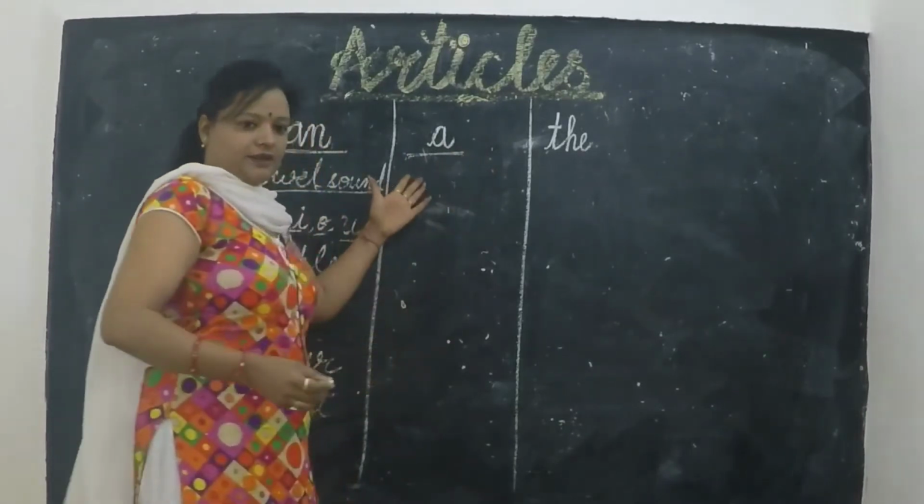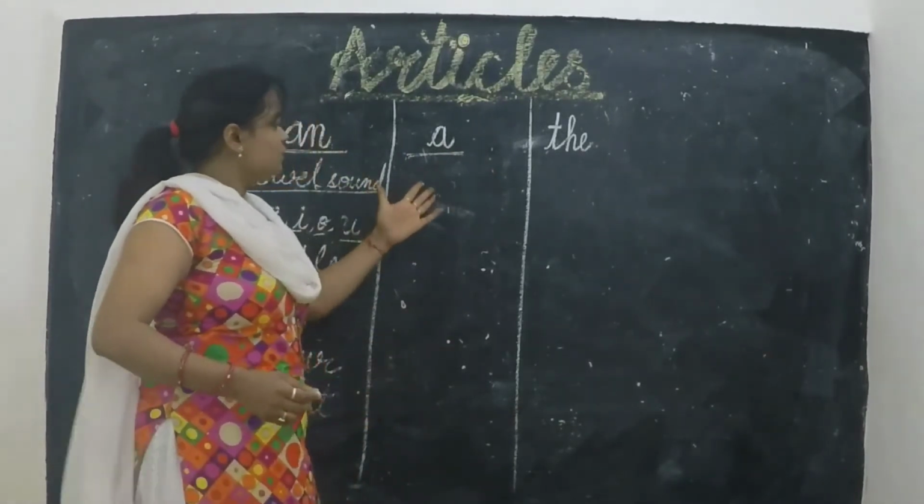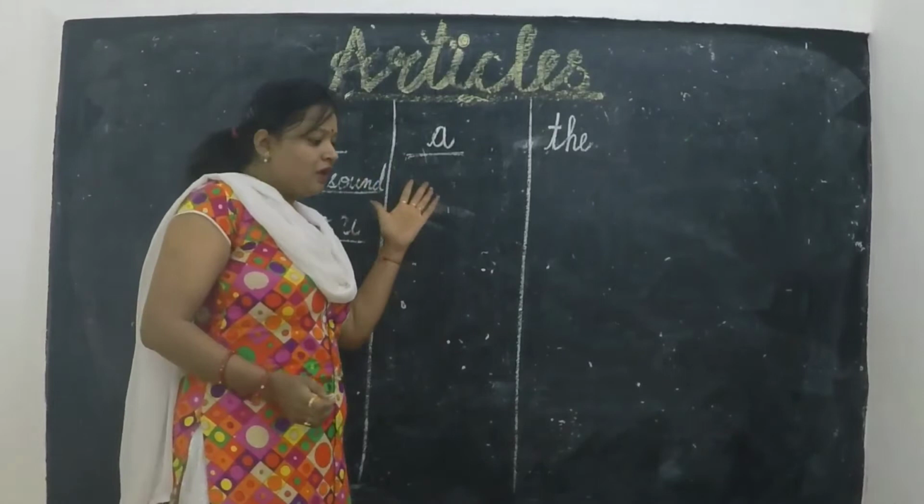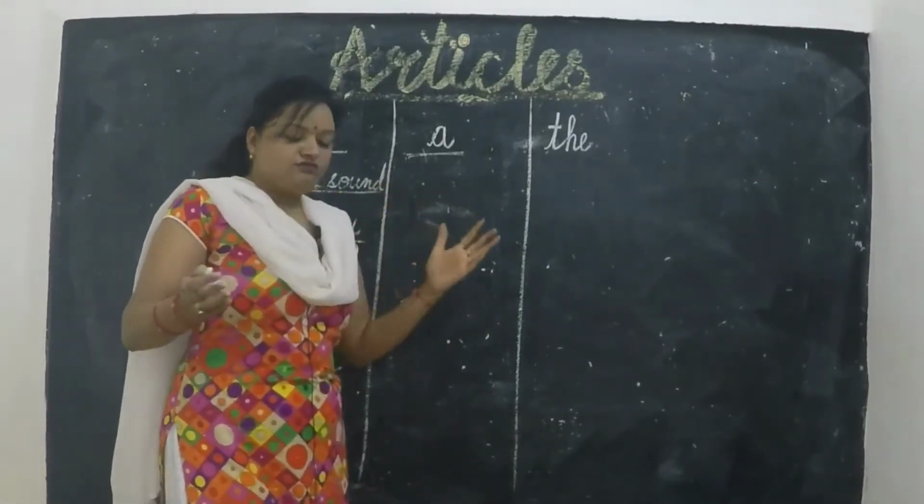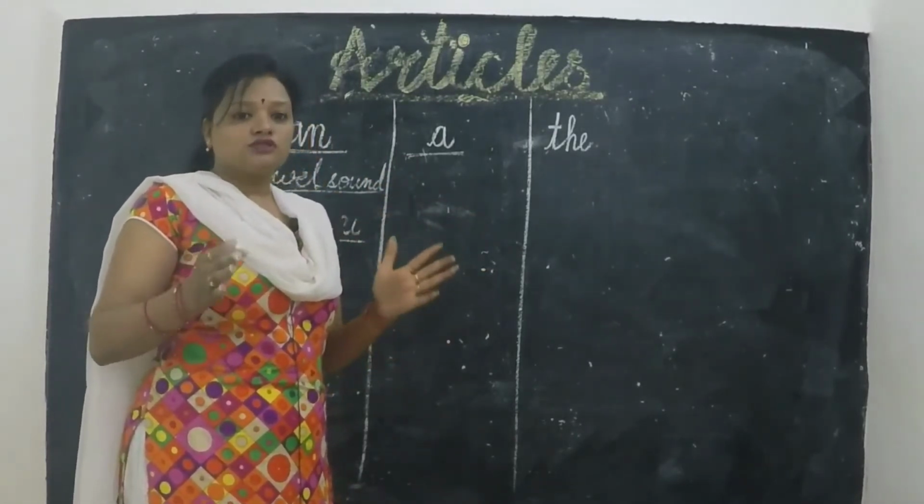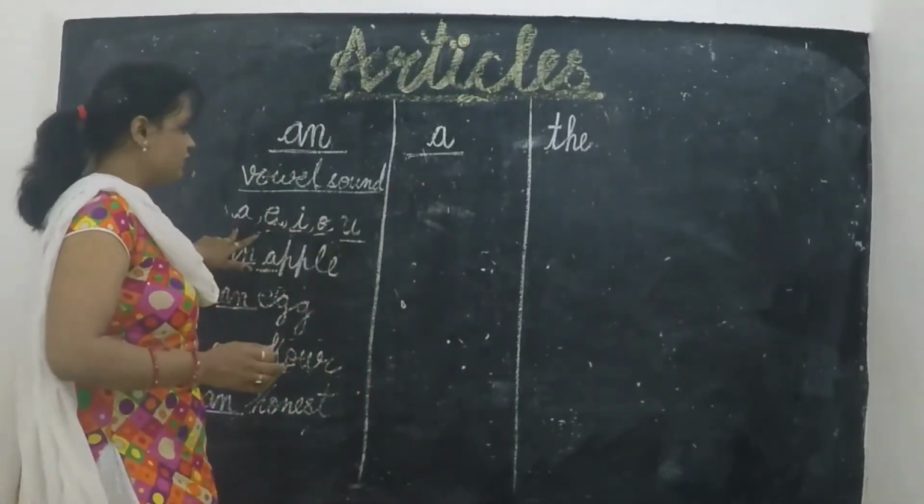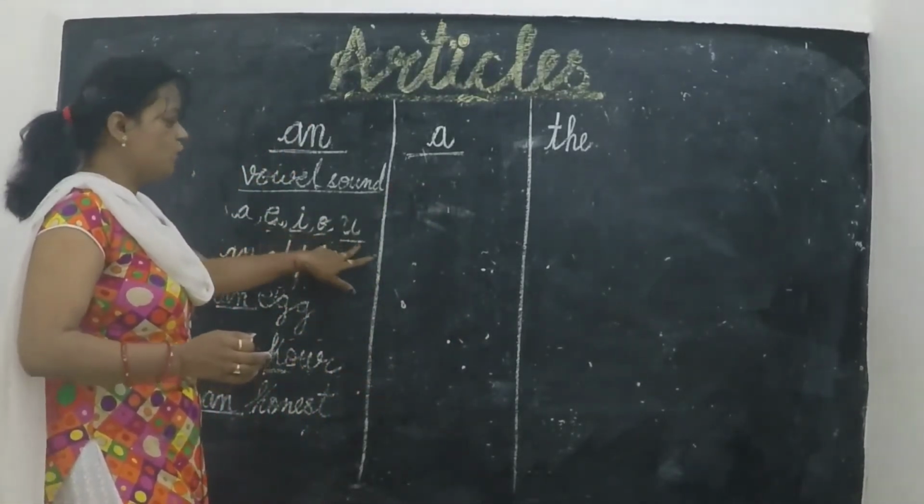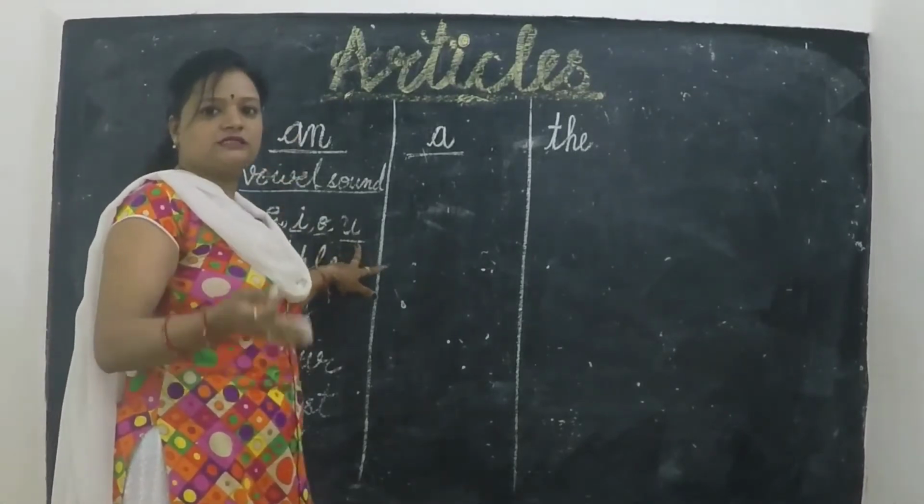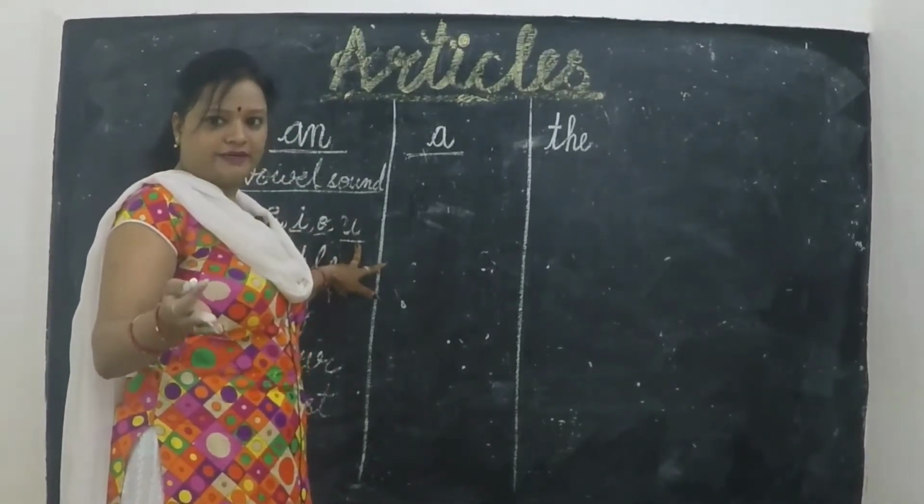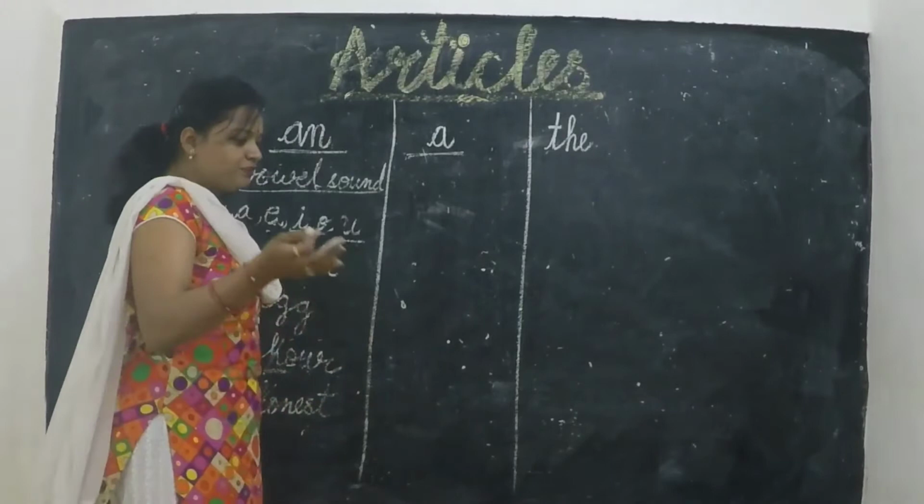Now we discuss about article a. We use article a before the word which starts with consonant sound. You know 5 vowels: A, E, I, O, U. The rest of the alphabets are called consonants. Okay?